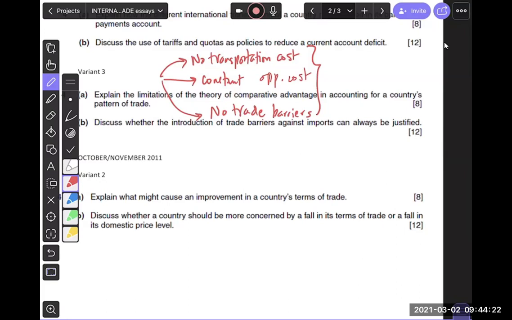So is economic efficiency profit maximization? No, it's not in our syllabus. It's in the A2 syllabus. Economic efficiency, profit maximization.